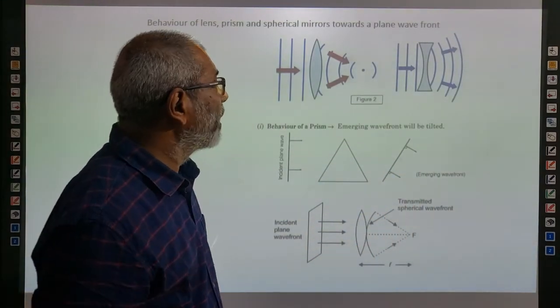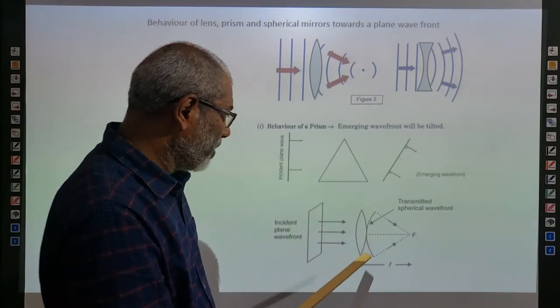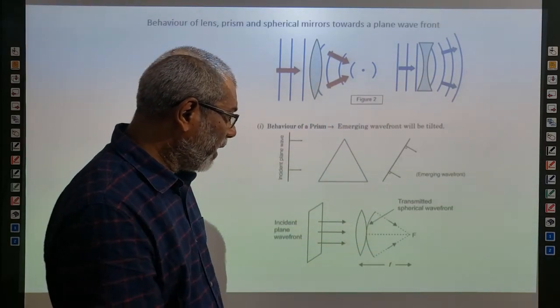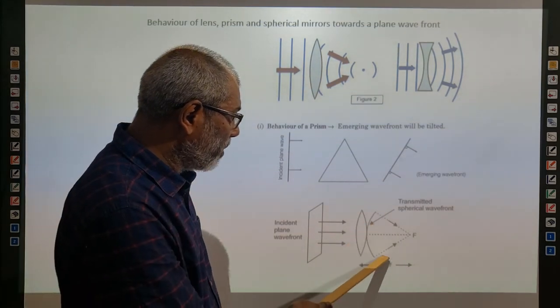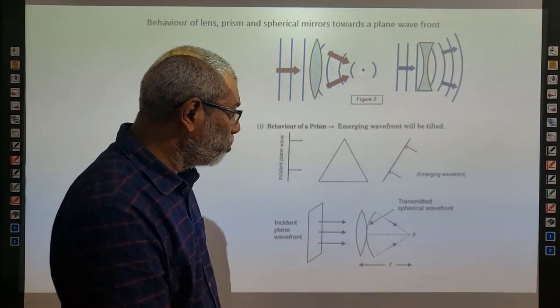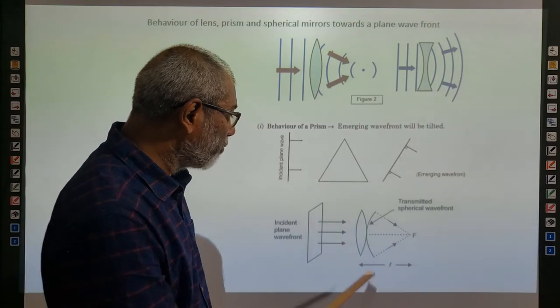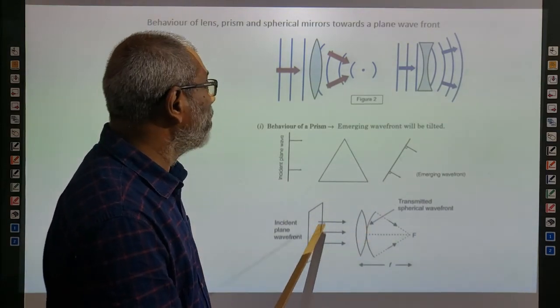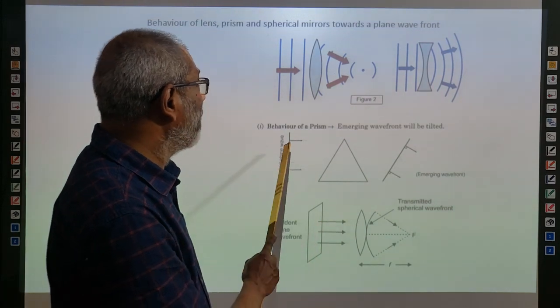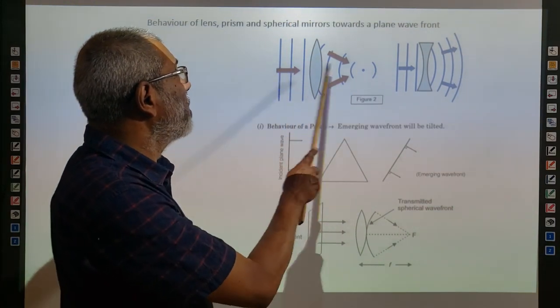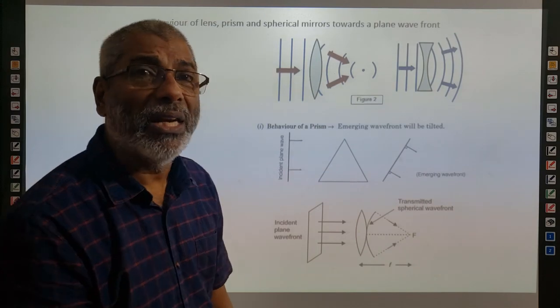Same is the case with the convex lens, how a converging wavefront is made. This converging wavefront is actually terminating at the focus of the lens. This is a plane wavefront. A plane wavefront can sometimes be shown like this, and with symbol lines also. These arrow marks show the rays of light.